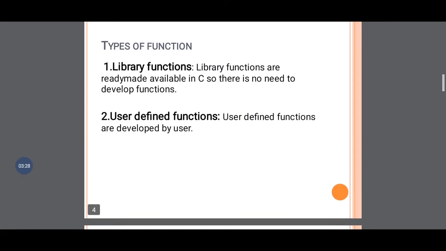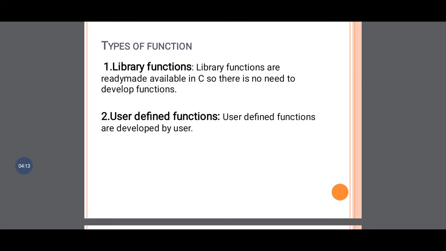Now, basically there are two types of function given here. The first is the library function, and the second is the user defined function. First of all, what is meant by a library function? Here the definition says library functions are ready-made available in C. Whatever functions are ready-made available in C are called library functions, so there is no need to develop these functions.